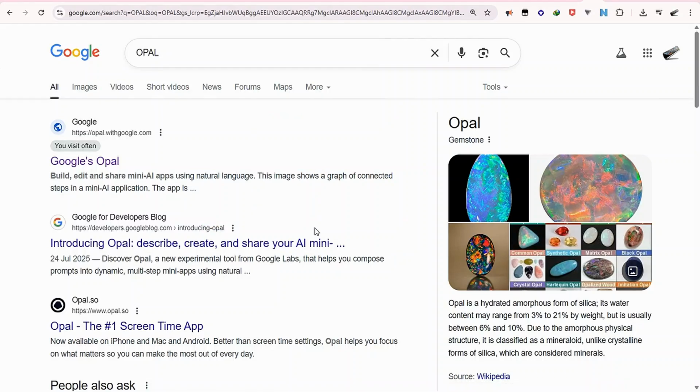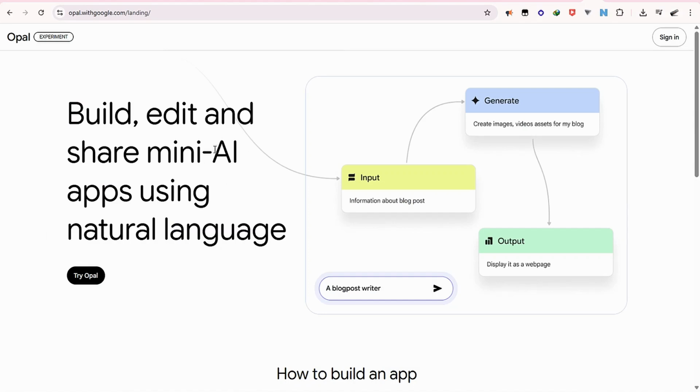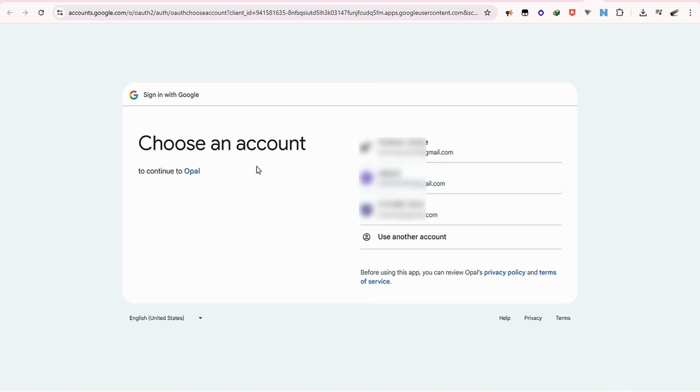Welcome to this video. We're going to learn how to use VEO3 AI, which is unlimited, free, no credit card. So the first thing we're going to do is to go to Google, then open this first link. When the page opens up, click on try Opal. Then choose an account to associate with Opal.